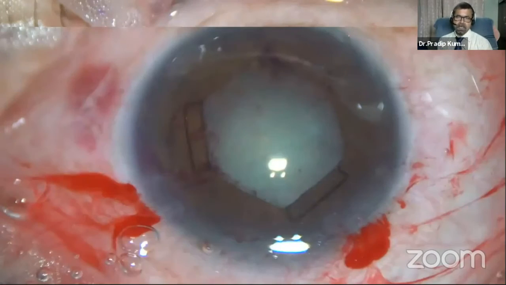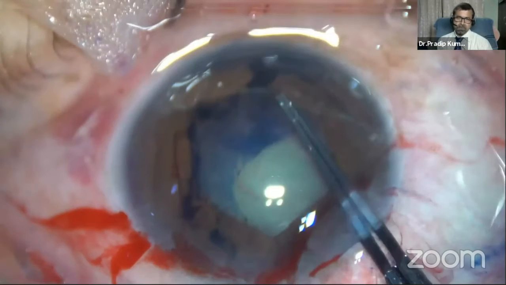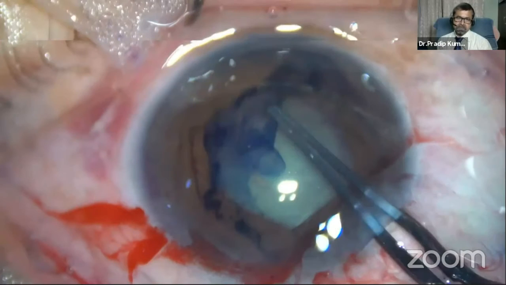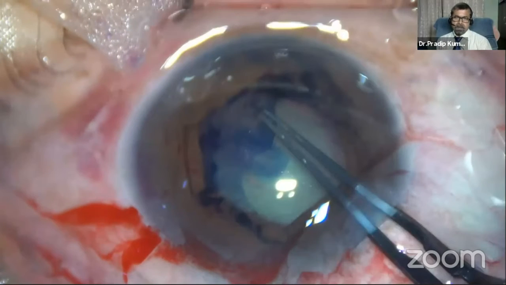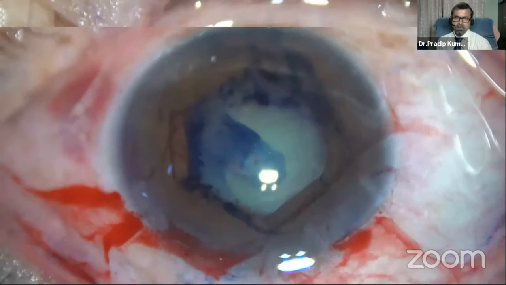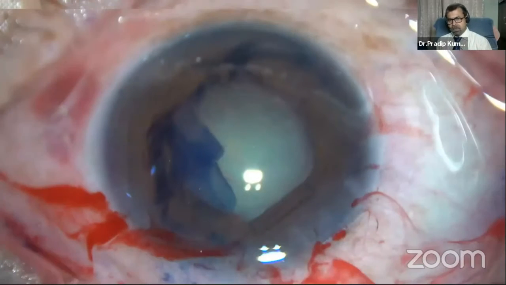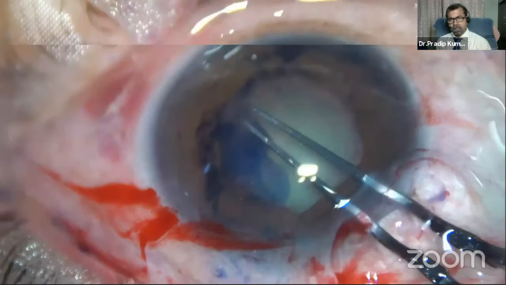It is quicker than iris hooks. In iris hooks, we have to make some stab incisions. We don't have to do that. In fact, in this case, there was only one side port. So only one main incision and one side port we can manage if we use this ring.